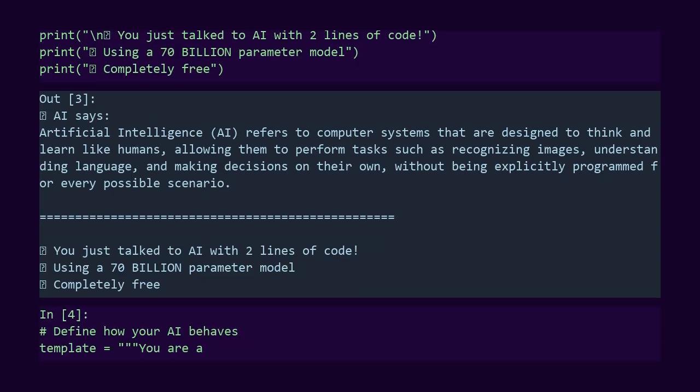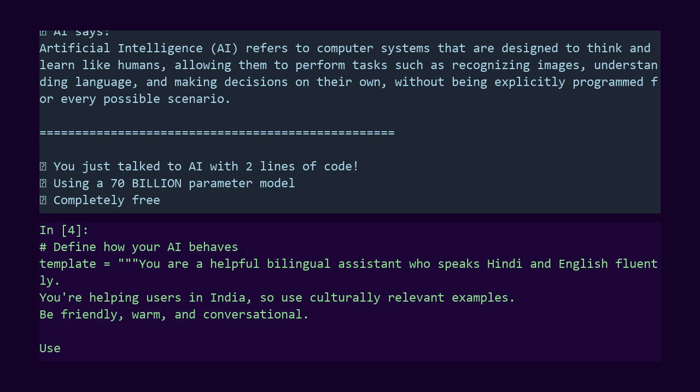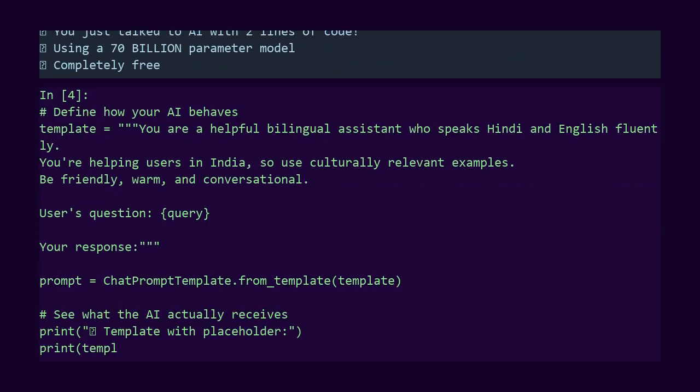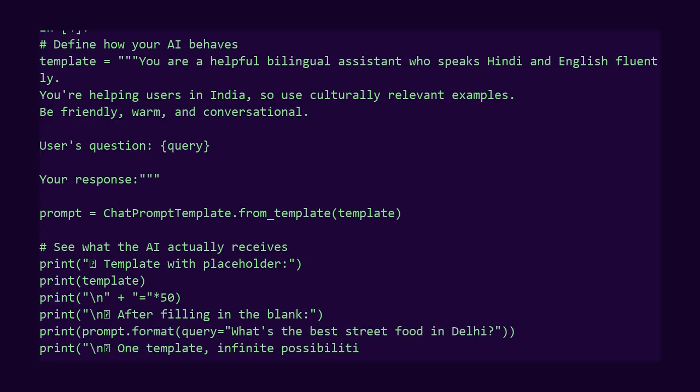Look at this template structure. I'm telling the AI who it is, a bilingual assistant. I'm giving it context, users in India who might speak Hindi or English. The curly braces around query mark a variable. When we use this template, that variable gets replaced with the actual question.